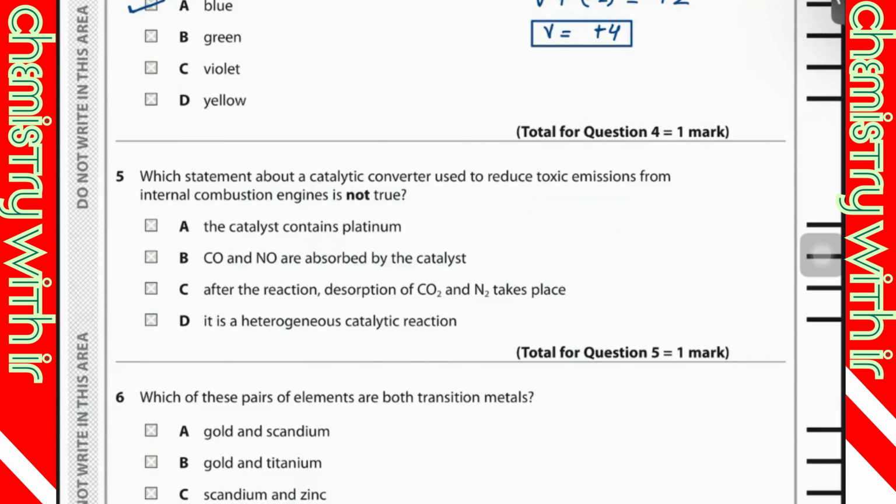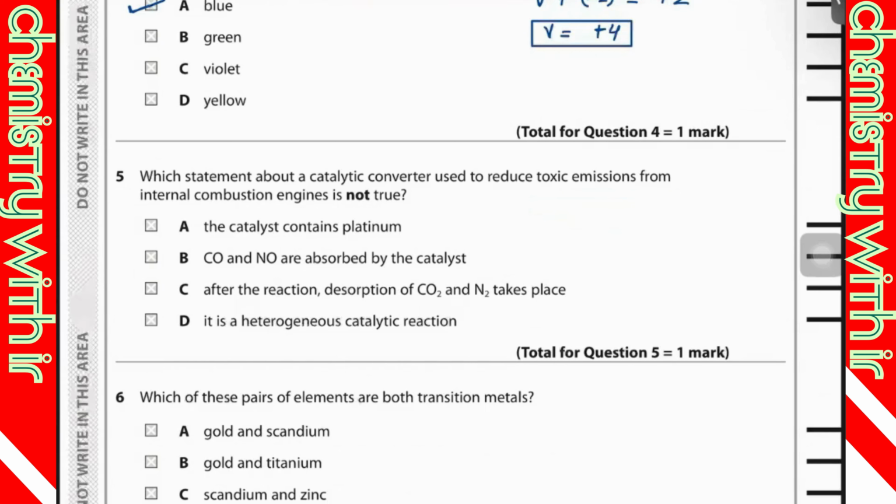And C is correct, because after the reaction, desorption of CO2 and N2 takes place. Of course, CO would be converted into CO2 and the oxide of nitrogen, NO, would be converted into N2. So harmful gases have been converted into harmless gases. So C is true.